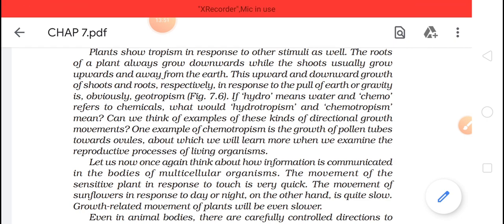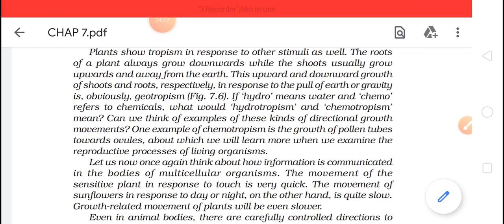So we can say it will show hydrotropism, where the movement of the root towards the water will be seen. And chemotropism means some chemicals will be required too. According to these chemicals, the root can also move in that direction.